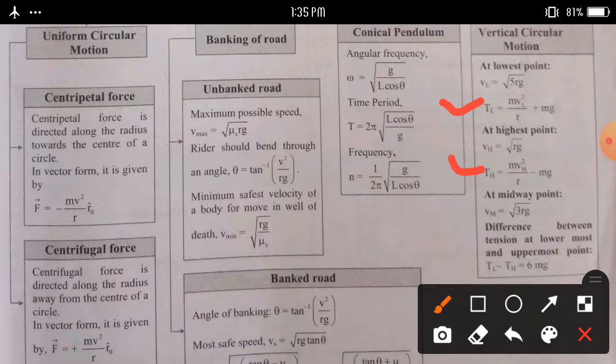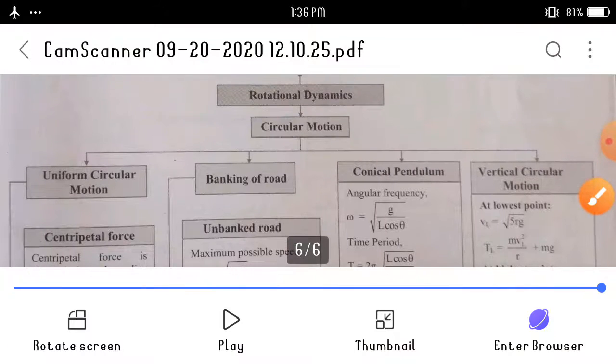And last one, at the midway point vM is equal to square root of 3 r g, and the difference between tension at the lower point and uppermost point becomes TL minus TH is equal to 6 m g. The difference between tension at the lowermost and uppermost point becomes 6 m g. In this way we can complete the first part, circular motion, and next part, rotational motion.